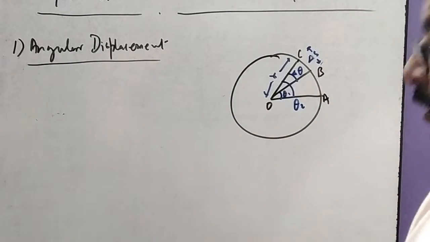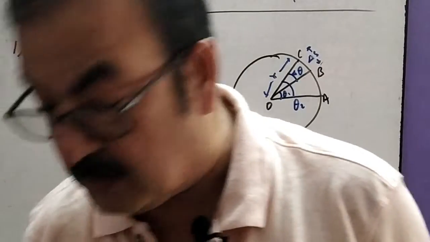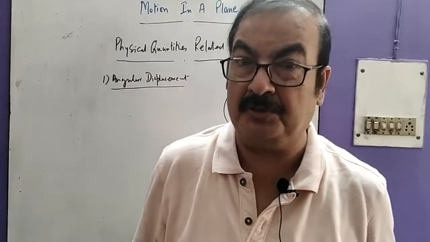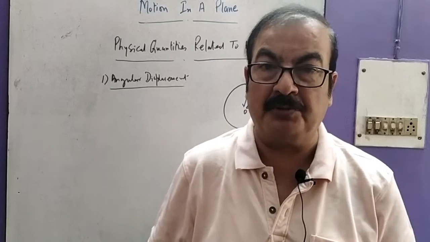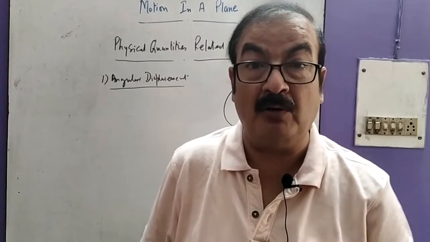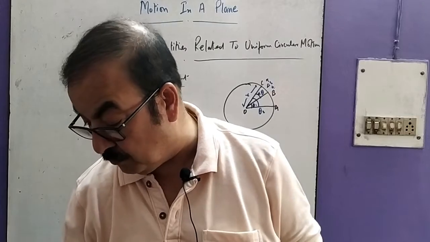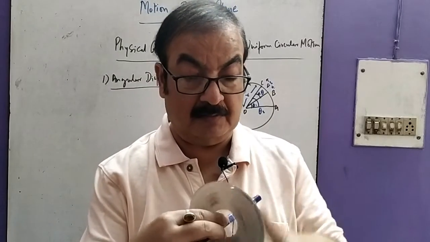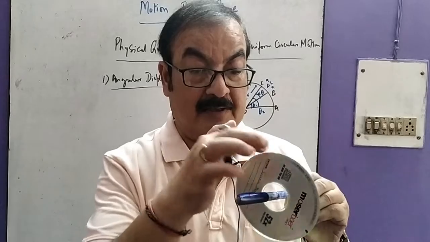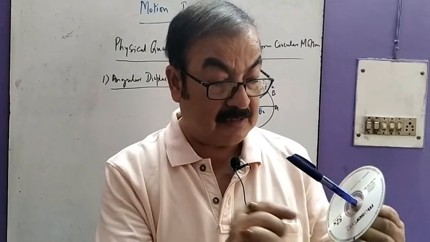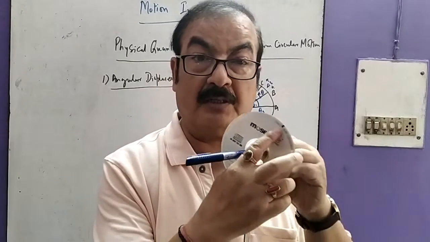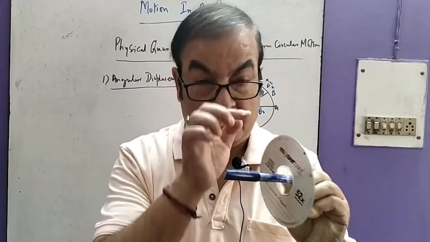Now we are discussing angular displacement. As the name implies, displacement means something changes its position from one place to another. If it is in angular form, suppose something is moving along a circle, as we have already said, we took that CD rotating along this pen, and we are considering the motion of this blue dot, which was considered uniform circular motion.